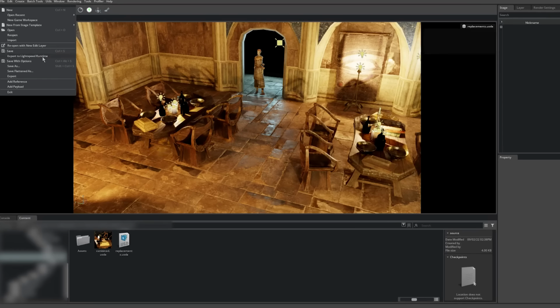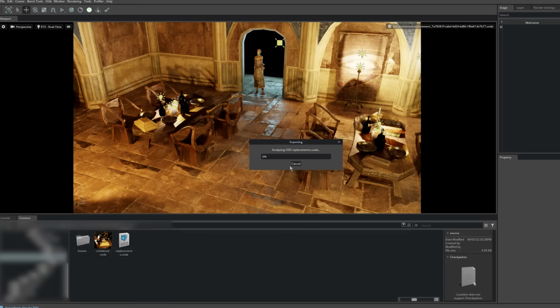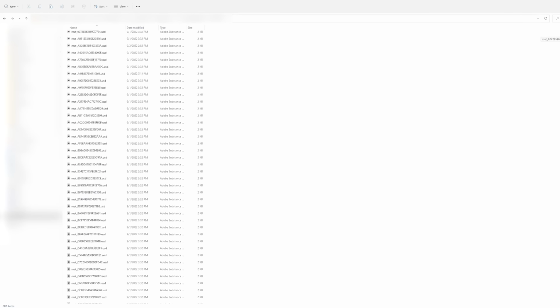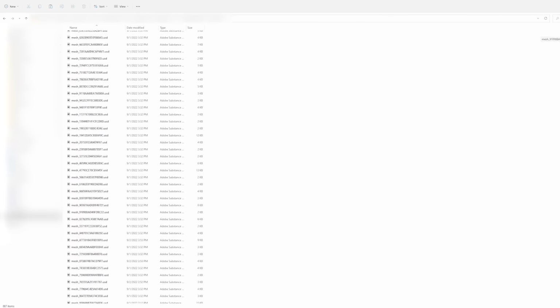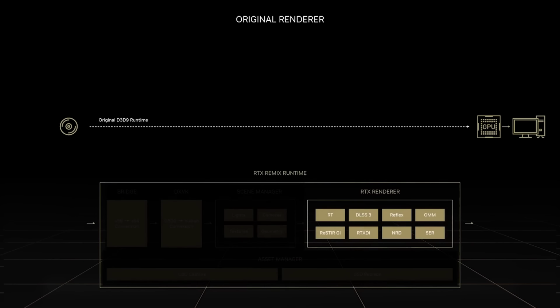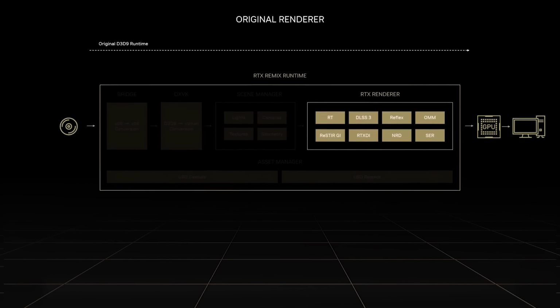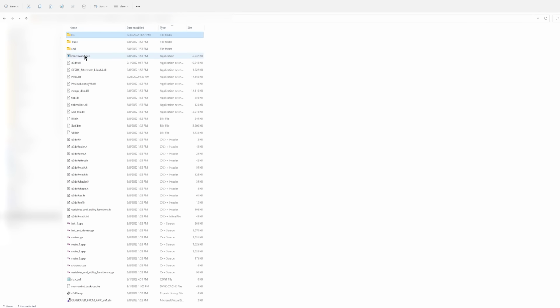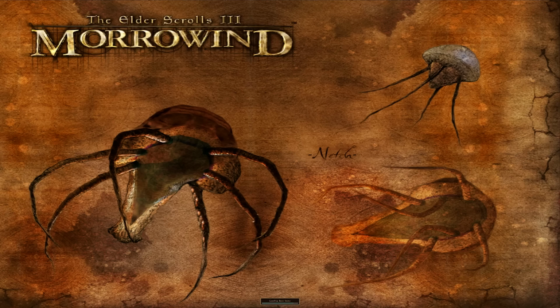With our remaster complete, we can export the full RTX mod and see it in action. The exported mod comprises all the USD files we've changed in addition to the RTX Remix Runtime. The Remix Runtime will switch out the original game assets in real time, all while adding path-traced rendering powered by RTX for beautiful graphics, DLSS 3 to boost frame rates, and Reflex to improve responsiveness into the game. All we have to do is launch the game to start playing.